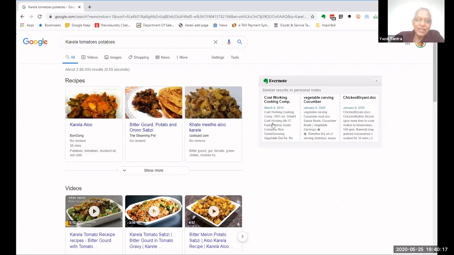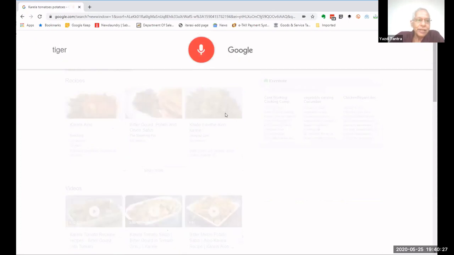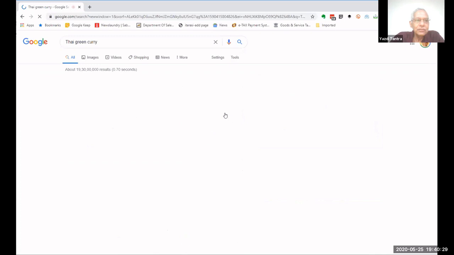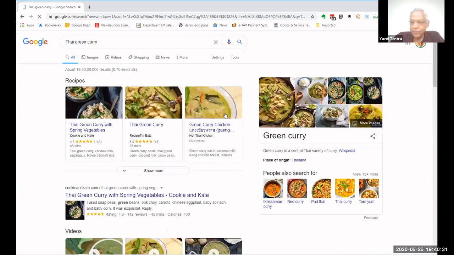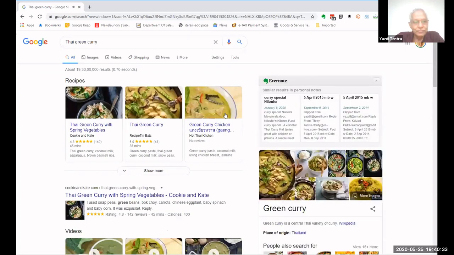You can ask for any recipe actually. Thai green curry. See, the beauty is you have to get the recipe from the ingredients. Asking for Thai green curry is not a big deal. Thai green curry. That's a simple recipe. According to Wikipedia, green curry is a central Thai variety of curry.